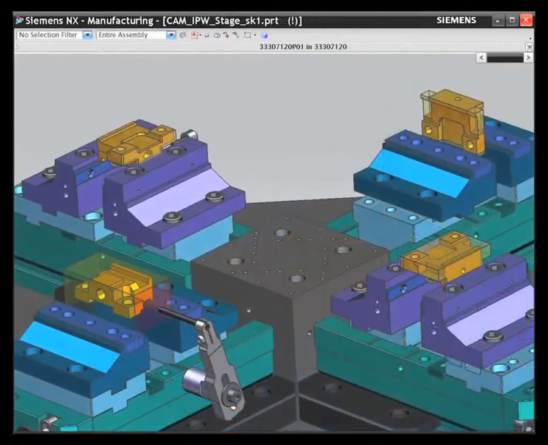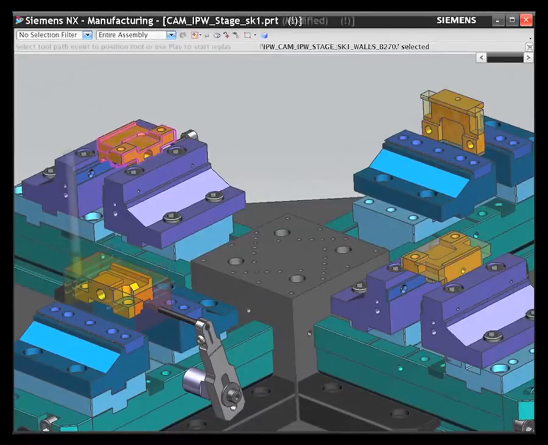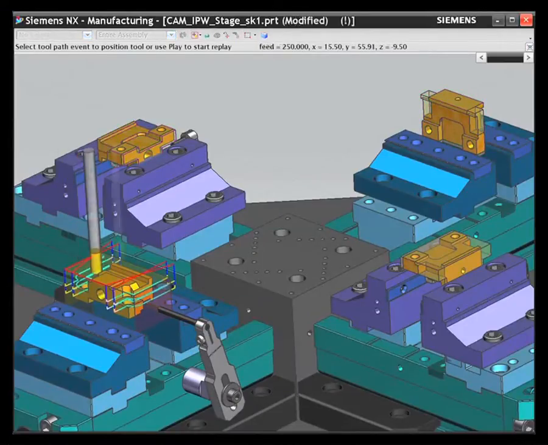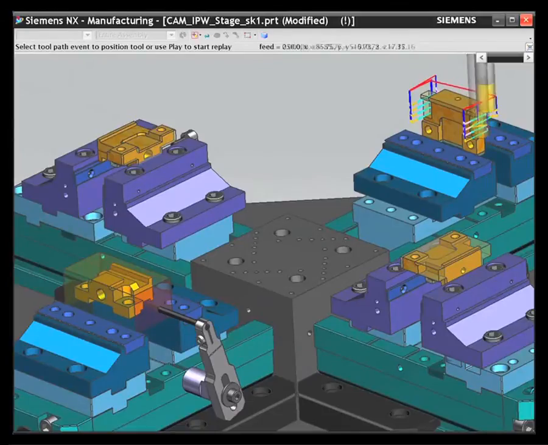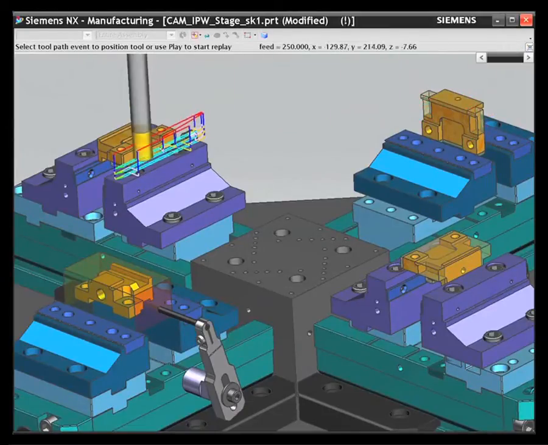NX provides a simple way to program parts that require multiple setups. It automatically tracks the in-process workpiece across the entire process so that repositioning moves are kept safe, machining operations optimized, and error cuts minimized.